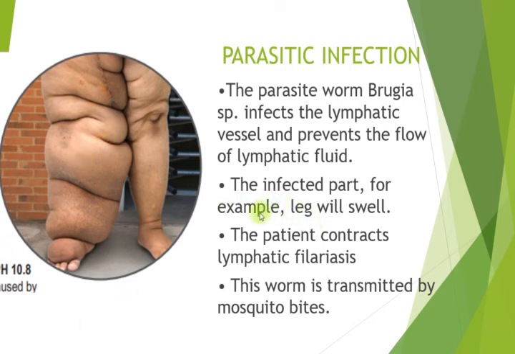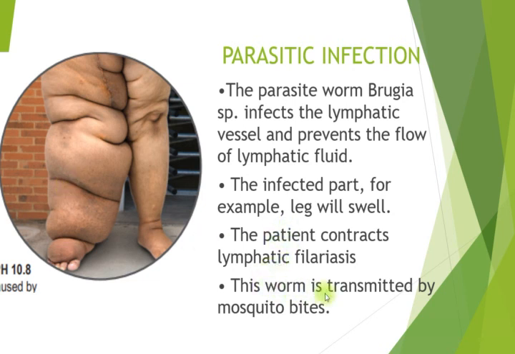So this patient contracts lymphatic filariasis. Lymphatic filariasis is the disease. Okay, the infection of the parasitic worm on the lymphatic vessels will cause the accumulation of tissue fluid in the body tissue.